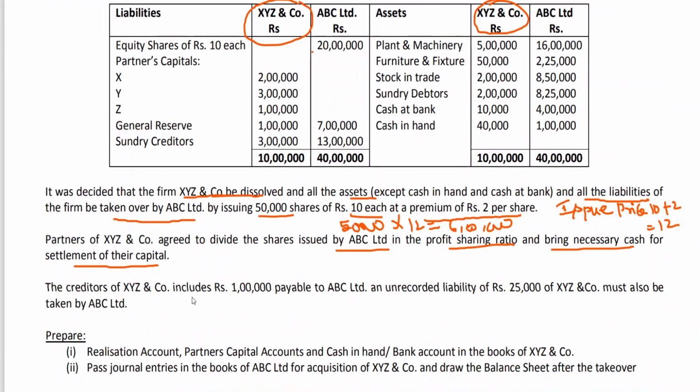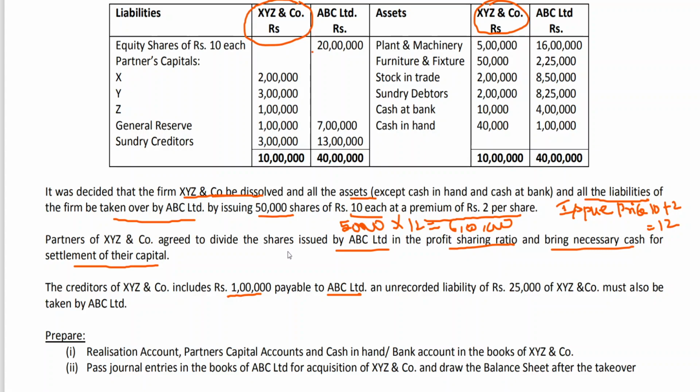The creditors of XYZ and Co include 1 lakh payable to ABC Limited. It is nothing but a mutual owing. It means the creditors of 3 lakhs include 1 lakh payable to ABC Limited, and the debtors of ABC Limited include 1 lakh rupees receivable from XYZ and Co. It is called mutual indebtedness. XYZ owes 1 lakh to ABC Limited, so for XYZ and Co, ABC Limited is a creditor. Then for ABC Limited, 8,25,000 rupees includes 1 lakh due from XYZ and Co. This is what is called mutual owing.